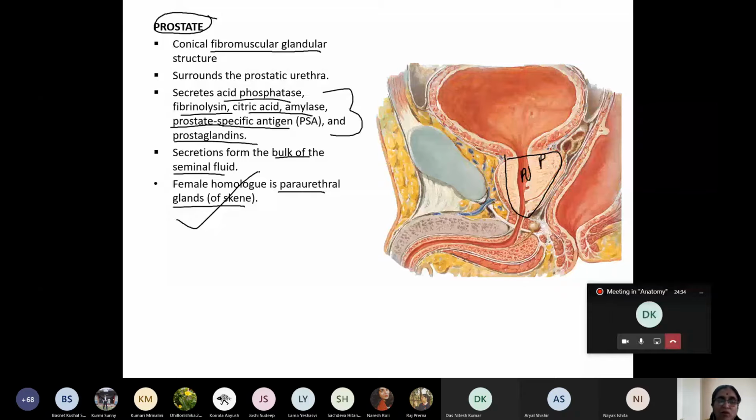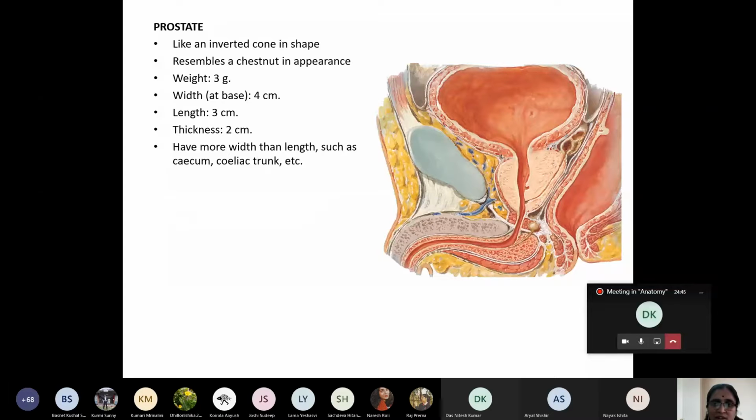Okay. Now, what is its shape? It is inverted cone shaped, and it resembles a chestnut. Its weight is 8 grams. Its width at the base is 4 centimeter, length is 3 centimeter and thickness is 2 centimeter. And here you can see from this picture that it has more width than length.